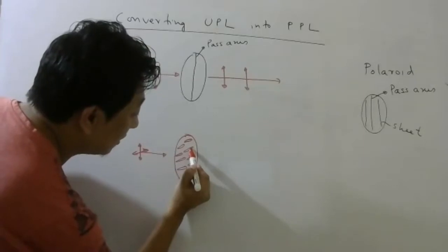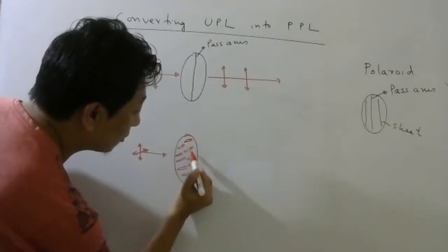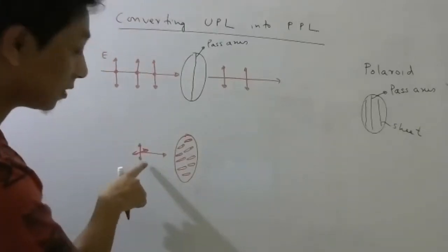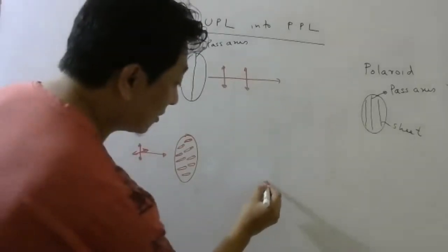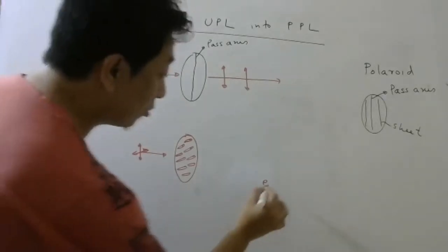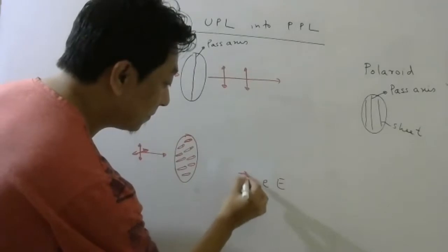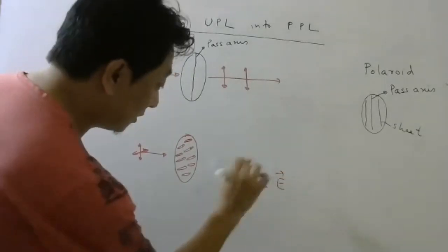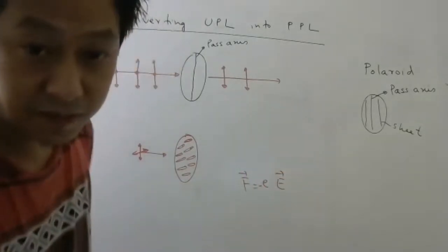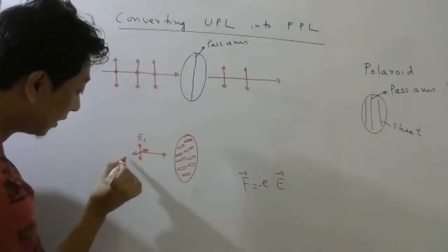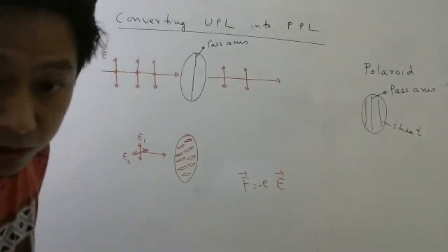The electrons in these molecules will respond to this electric field, right? Electrons have charge. So when you apply an electric field, they will feel a force. If you consider the negative sign, then minus, right? So this is one component of the electric field. Now look carefully.